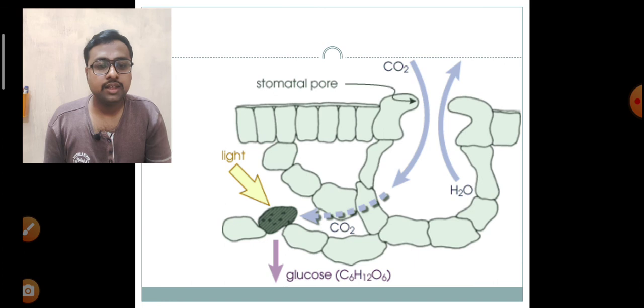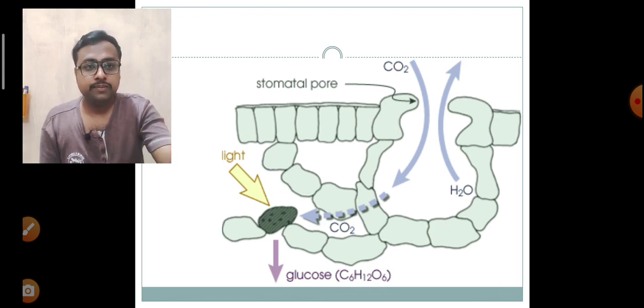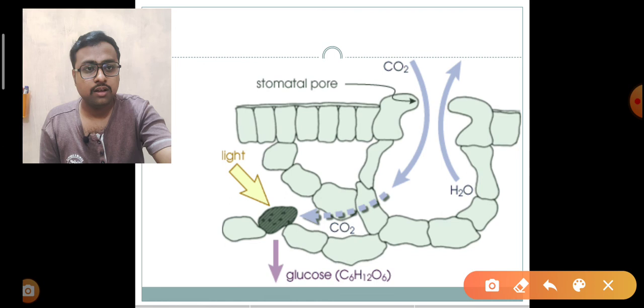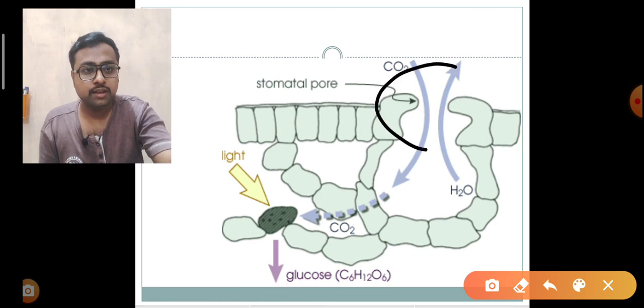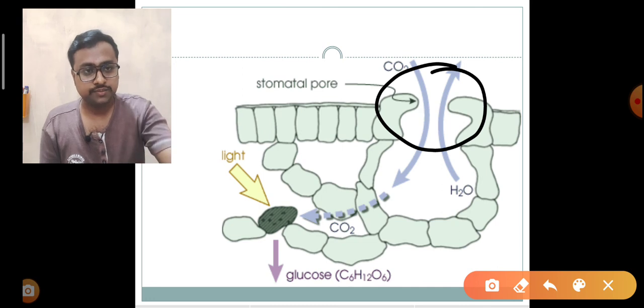So you can see the image here. This is the aperture through which gaseous exchange takes place. This aperture is the only site through which transpiration takes place. So this is the stomatal pore, the site through which transpiration takes place.